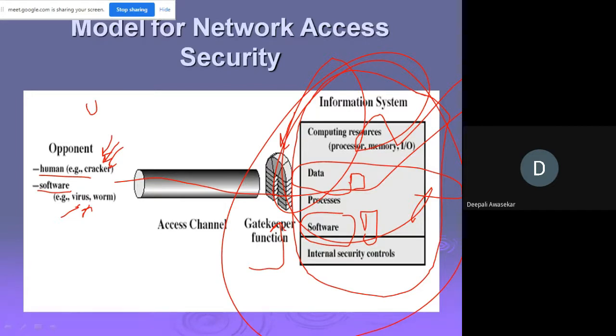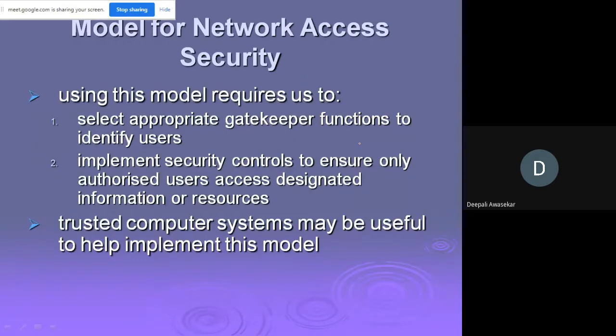Was it you? Verify. Now what is this? Because there are gatekeeper functions installed, at specific protocol layers and also at non-specific protocol layers, which try to protect the data.